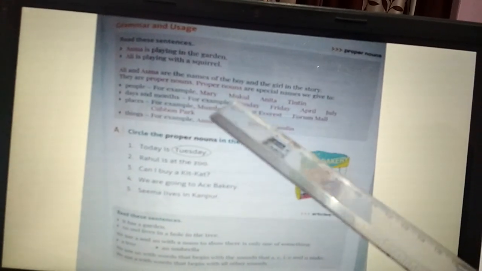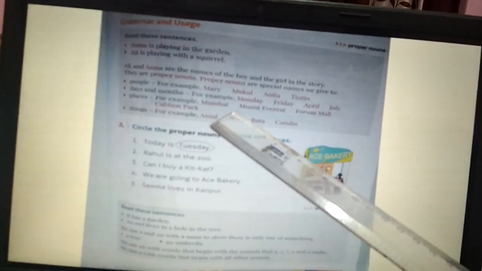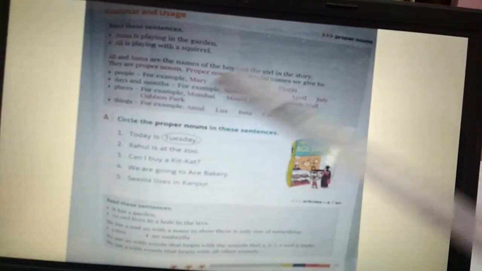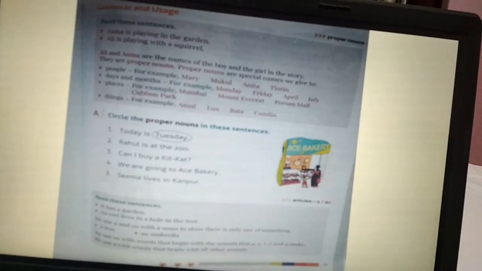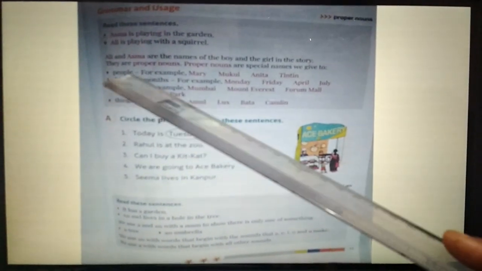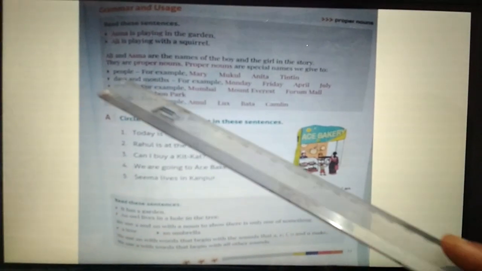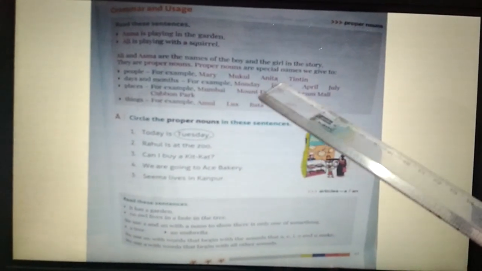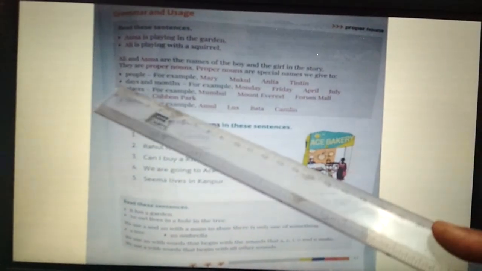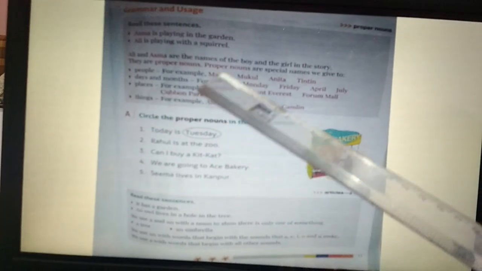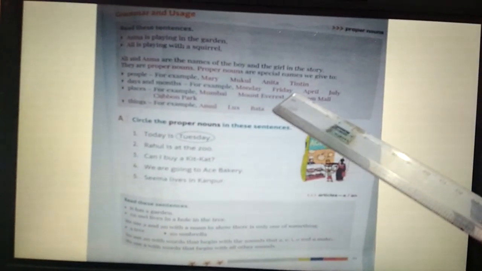Now here we have already learned proper noun means a special name. Special names of any person, place, animal or things are called proper nouns. Now we have got some more examples to learn. The special names of people, for example, Mary, Mukul, Anita, Tintin. Days and months, the names of the days and months, for example, Monday, Friday, April, July.